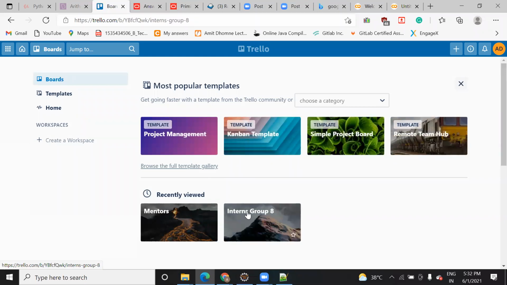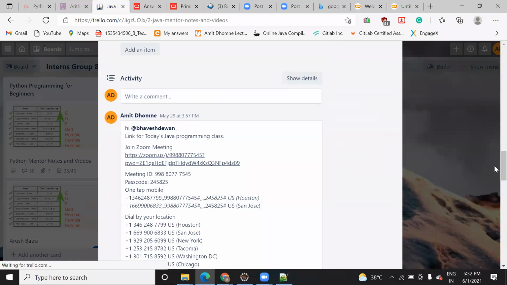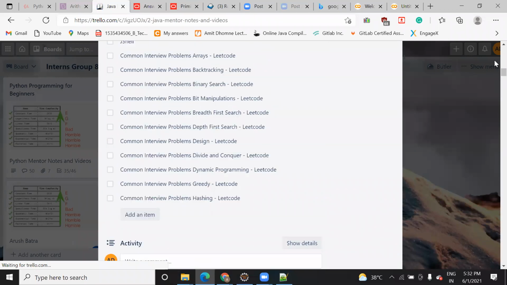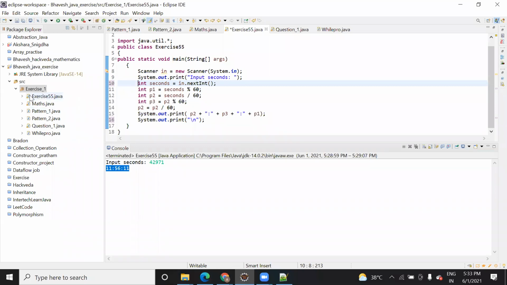Lambda, JShell, I think it was there. Lambda expression, exception handling, modular design, JShell. These four modules are left, so we can start with any of these in the next class. Okay, I will upload this code after this class, the whole zip file. Just practice on this question. We can start the new module in the next class.